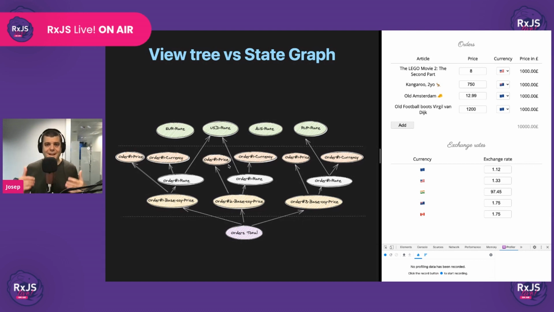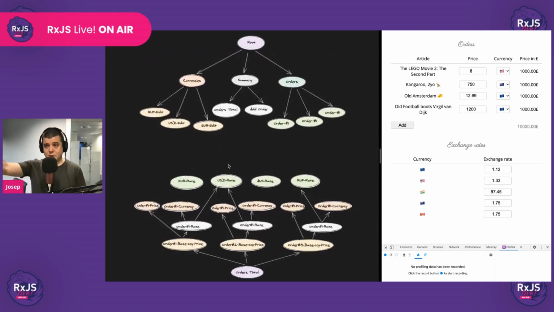And that may be okay if the state graph of your app completely overlaps with the view tree. But if it doesn't, then I don't think that we should be using React as our state management library. I would rather use React for modeling the view tree, and then outside of React, use a state management library that allows us to define our state based on their dependencies. In other words, a reactive state management library. Something that looks more or less like this. That's what I would like to have.